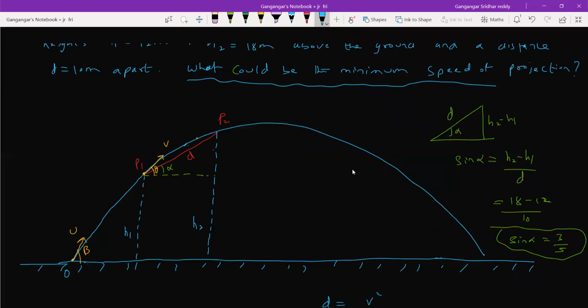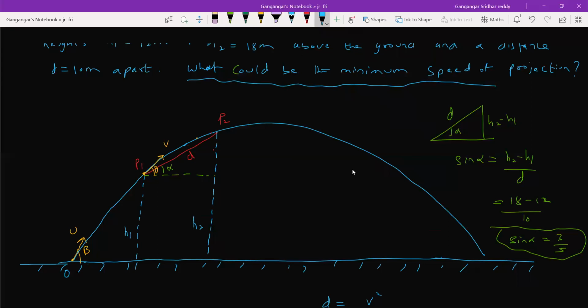Now you can ask questions, sir, why are you writing minimum at O? If you project with a speed less than that, what will happen? It will reach the point P1 with a speed other than that. It may not cross P2. So that's why I'm bringing the word minimum here. If I project with a speed at point 2 less than what I got as the answer, then if it reaches point P1, it may not cross P2. But what is the condition given? That it should cross both the points. Just logically, nothing to do with your concept.